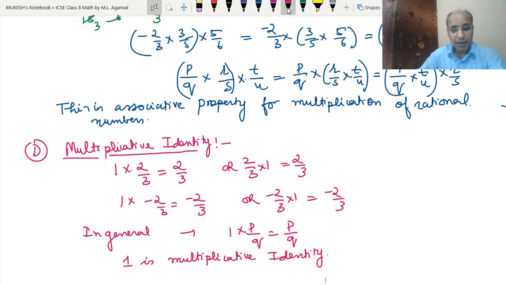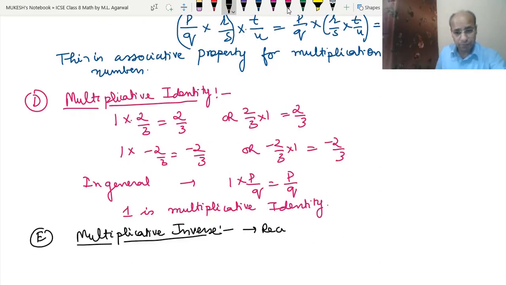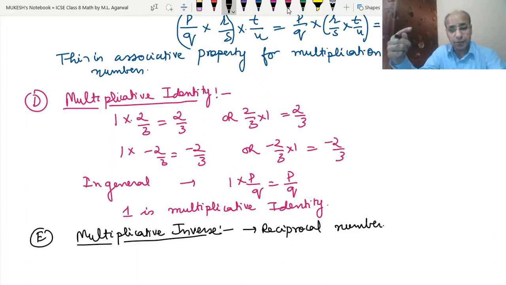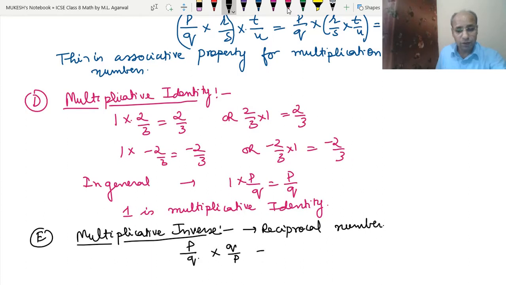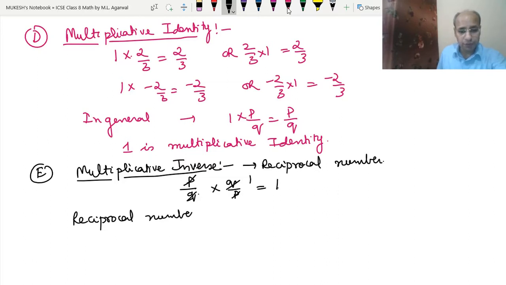Now, after this, we have the multiplicative inverse. It means the reciprocal of a number. What does it mean? We have a number and we multiply it by the reciprocal of that number, then we get the result 1. Suppose we have P upon Q, and we multiply with Q upon P, what will we get? 1. So P divided by P and Q divided by Q, so the result is 1. So this Q upon P is the multiplicative inverse. So the reciprocal of a number is a multiplicative inverse.